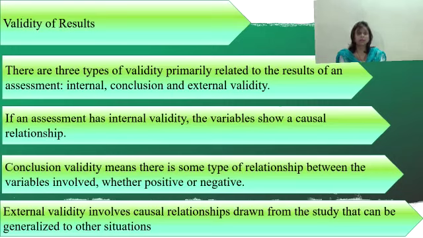If an assessment has internal validity, the variables show a causal relationship. Conclusion validity means there is some type of relationship between the variables involved, whether positive or negative. External validity involves causal relationships drawn from the study that can be generalized to other situations.